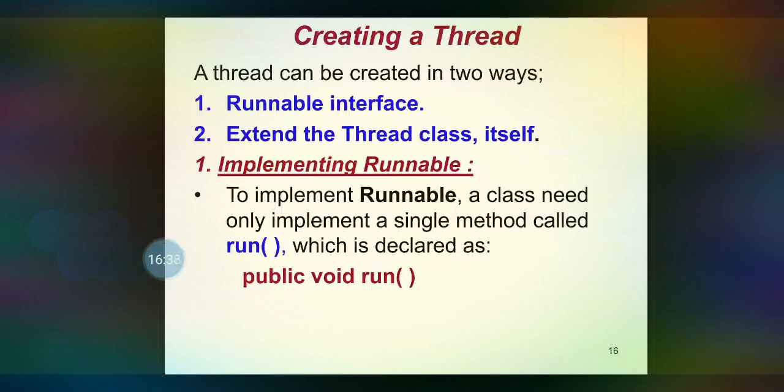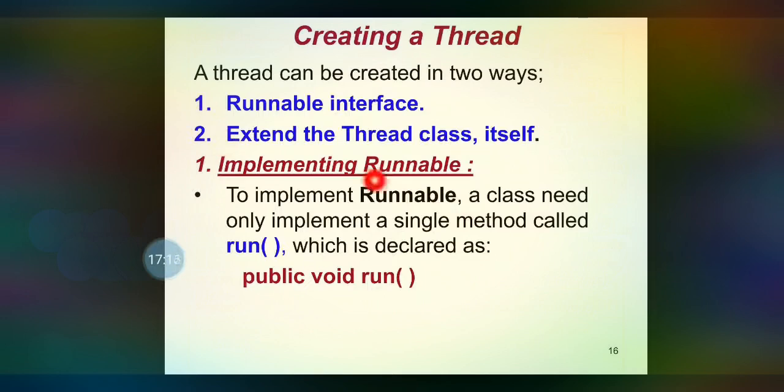The reason behind these two ways is, whenever you extend the thread class onto your own class, it is not possible to inherit other classes. So if you want to inherit some other class onto your user defined class, it is advisable to use the runnable interface, because Java does not support the concept called multiple inheritance.